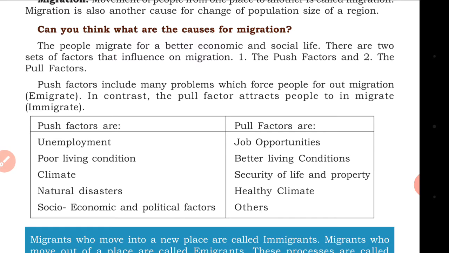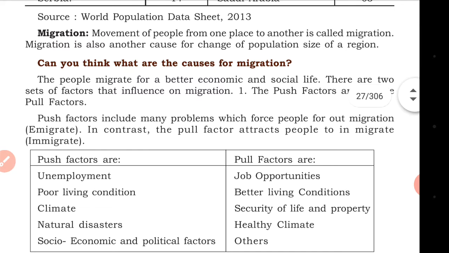Yes, I may think that people are migrating because of studies, sanitation, or a good future. They are migrating from one place to another. People migrate for a better economic and social life. So they want a good economic and social life, so they are migrating. There are two sets of factors that influence migration: push factors and pull factors.